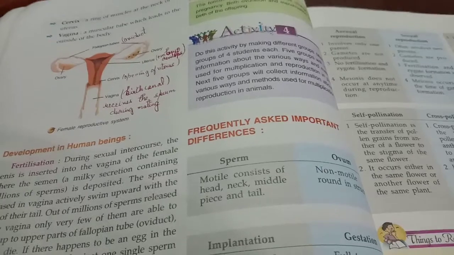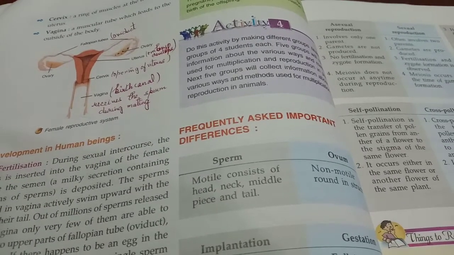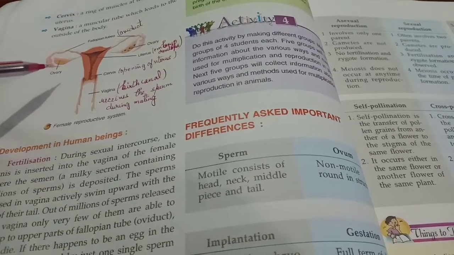Last class we were discussing sexual reproduction. It was just an introduction. Today we shall discuss what the female reproductive system consists of.